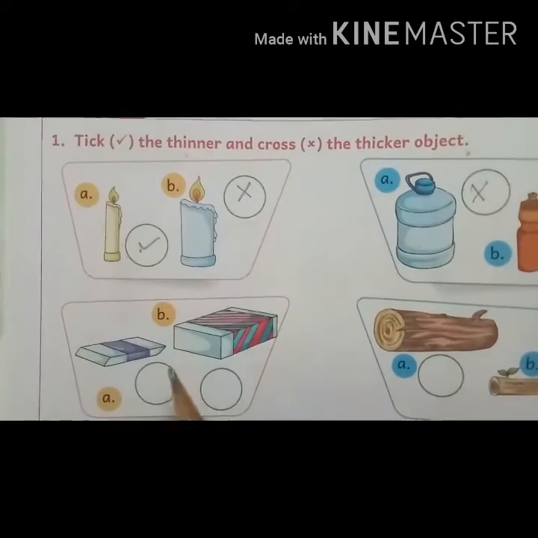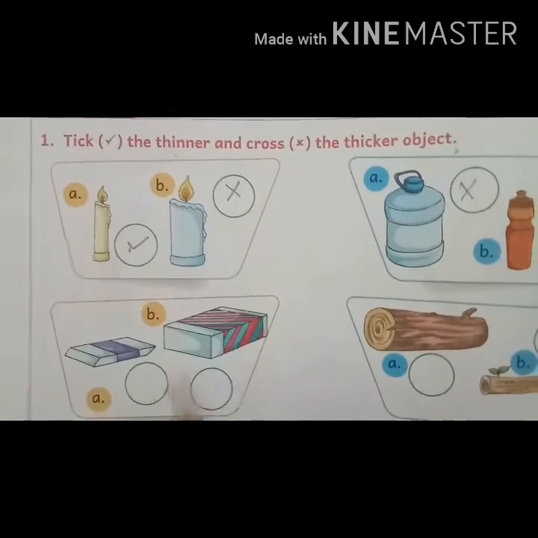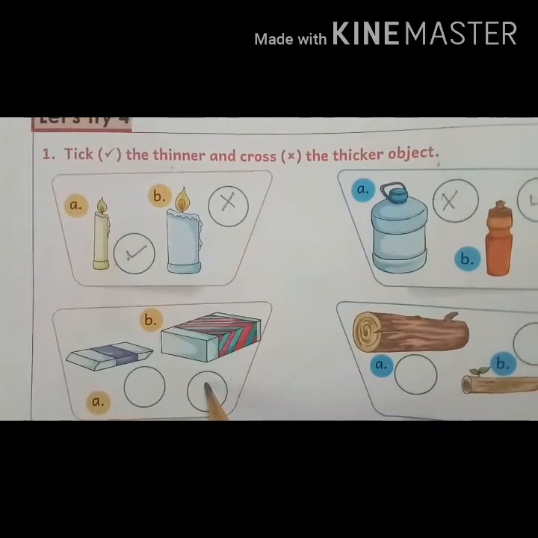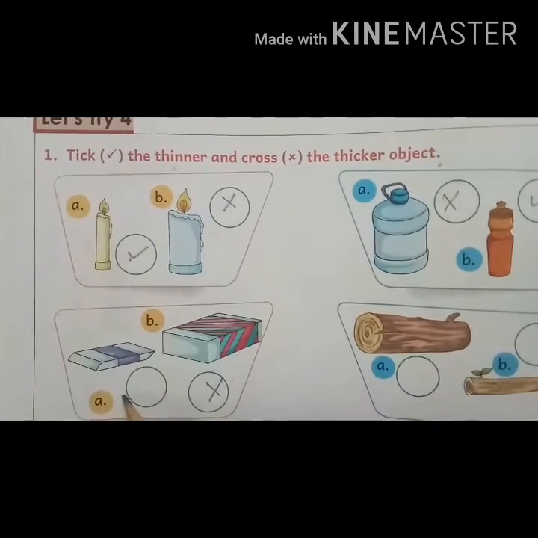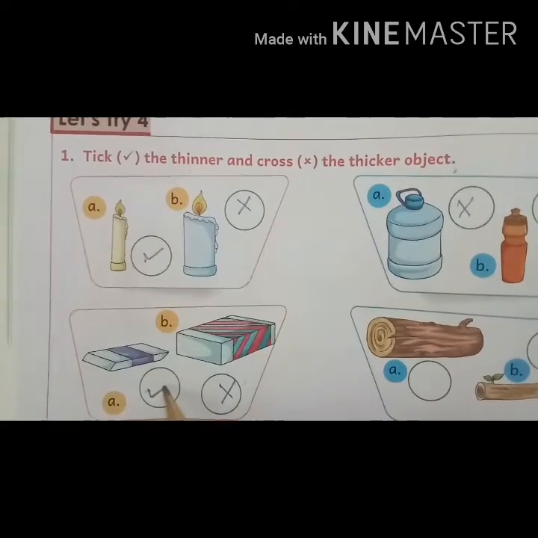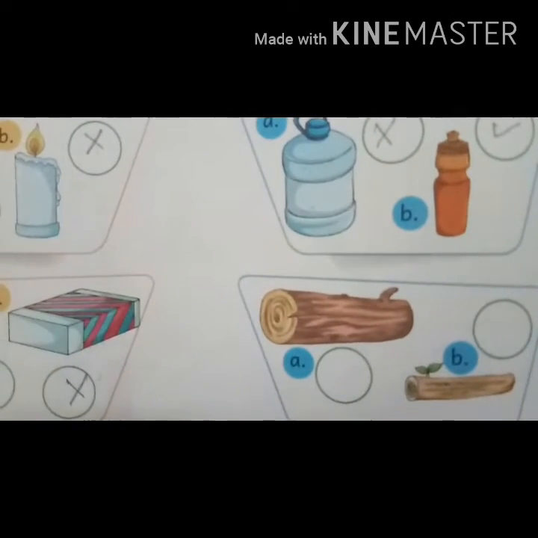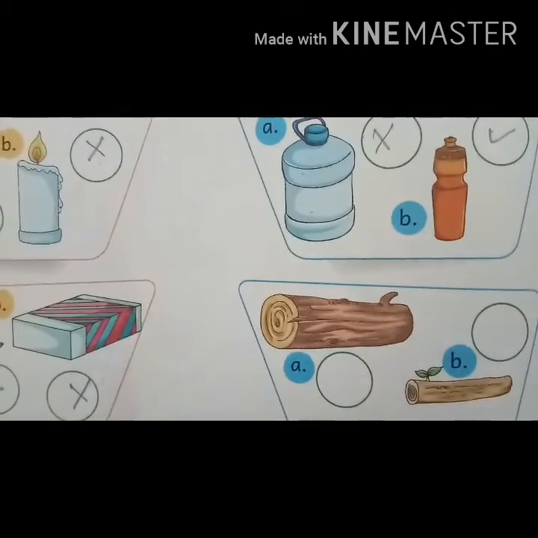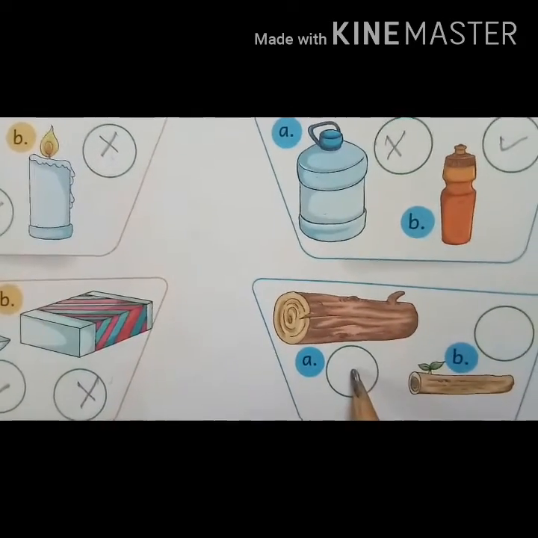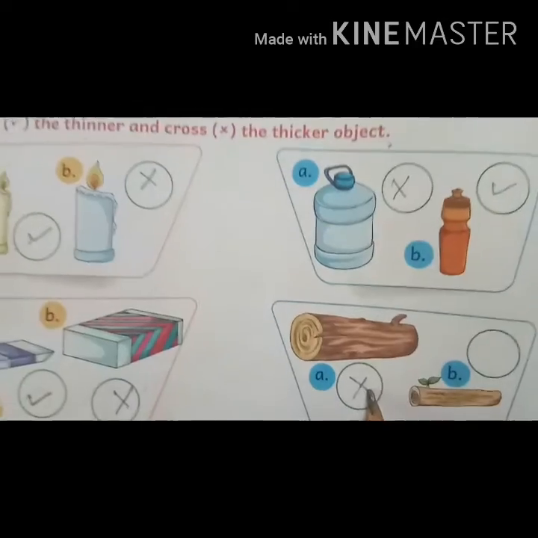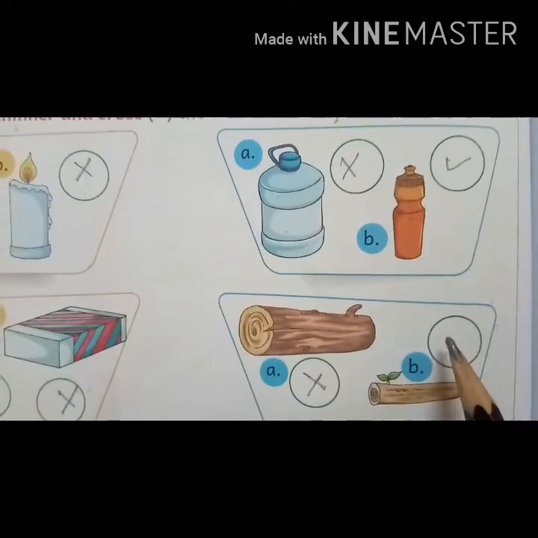Now which eraser is thicker and which is thinner? B eraser is thicker. So put a cross here and A eraser is thinner. Now look at this example. Which log is thicker and which is thinner? A is thicker. Put a cross over here and B log is thinner.